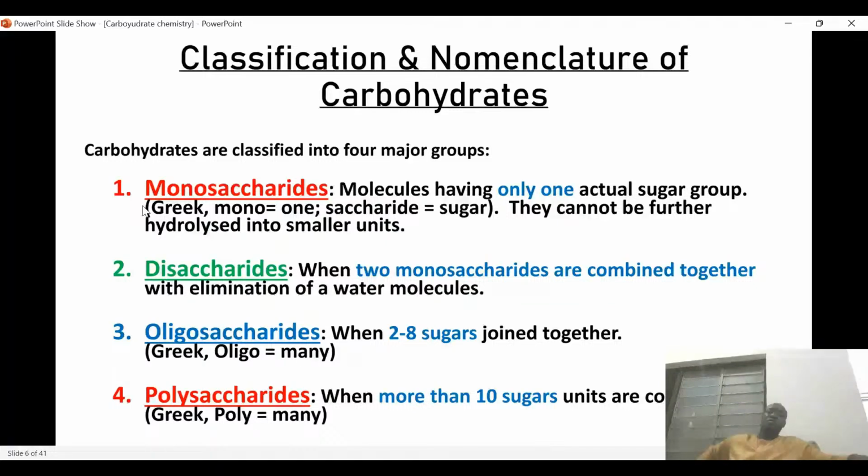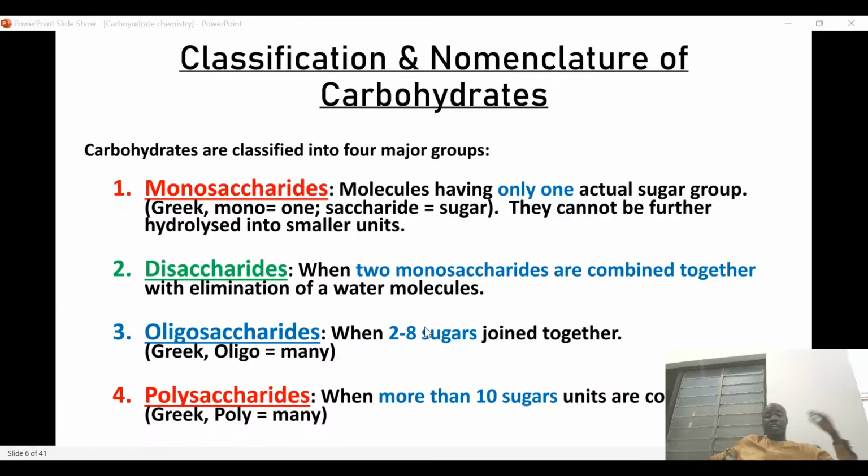So now, classification and nomenclature of carbohydrates. Generally, carbohydrates are classified into four major groups. We have monosaccharide. When you say monosaccharide, it means the molecule has only one sugar group, that is why it is called mono. These monosaccharides are sugars that cannot be further hydrolyzed into smaller units. It is the simplest sugar, that is why it is called simple sugar.